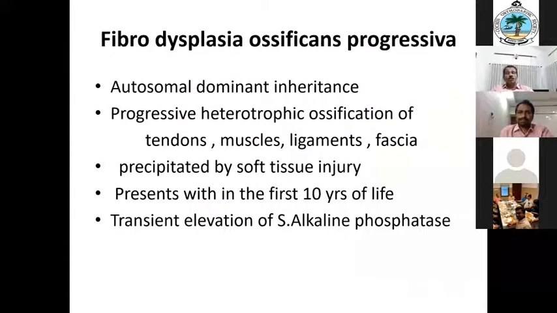So fibrodysplasia ossificans progressiva. I have not written the short form. Yes, it is an autosomal dominant inheritance. So there will be progressive heterotopic ossification of tendons, muscles, ligaments, and fascia, and it is precipitated by a soft tissue injury. And within the first 10 years, the child will present. And in the active stage, there will be an elevation of serum alkaline phosphatase.